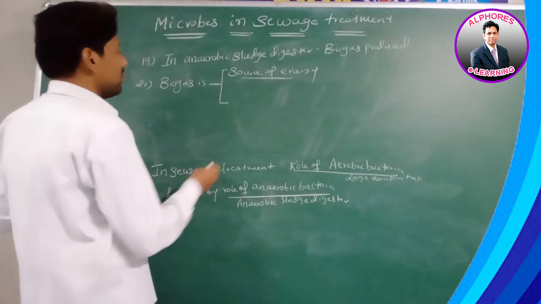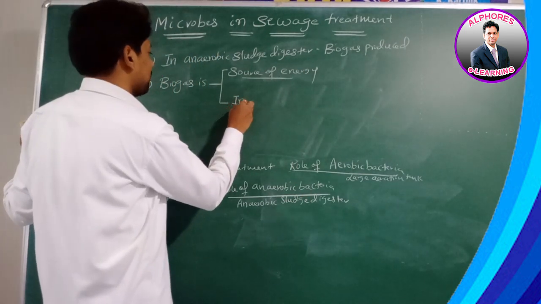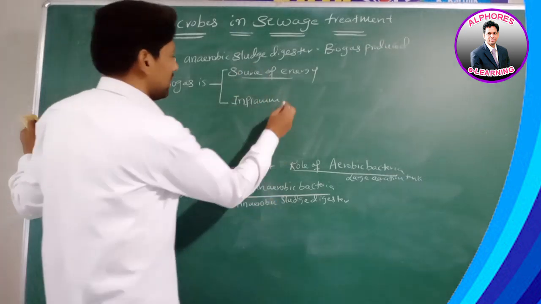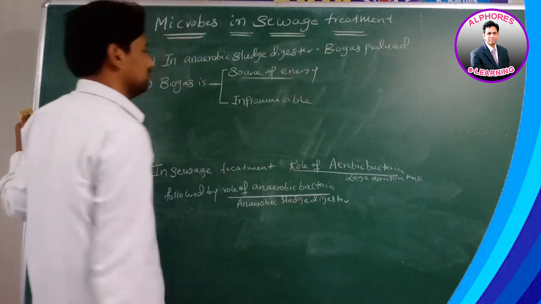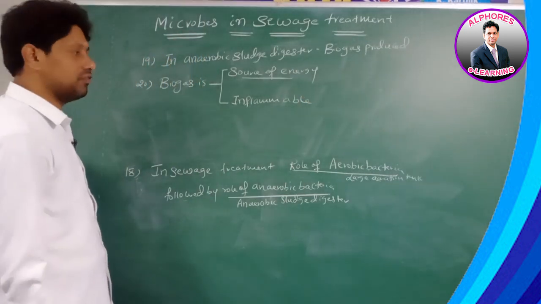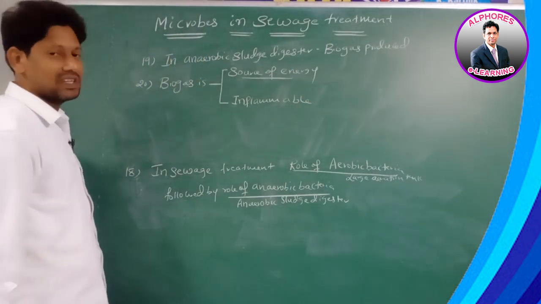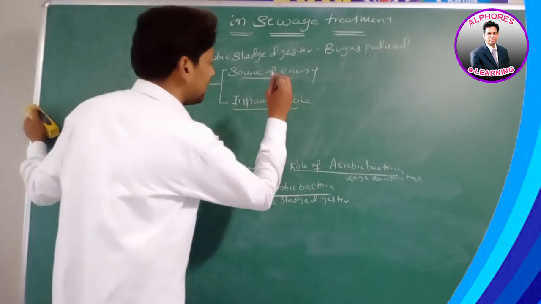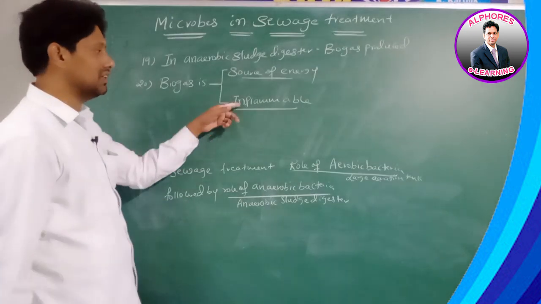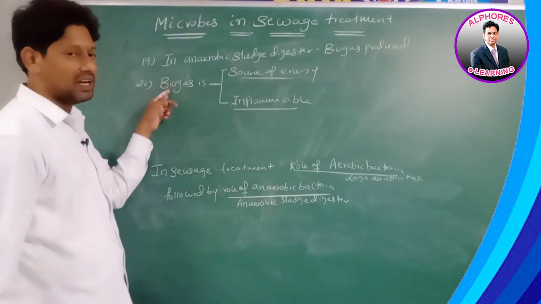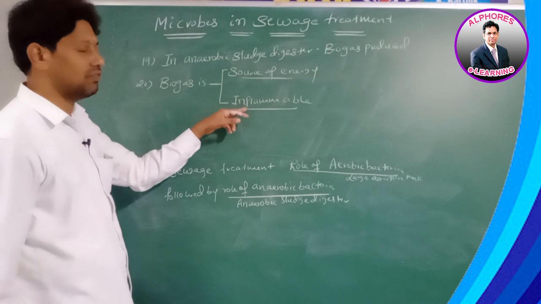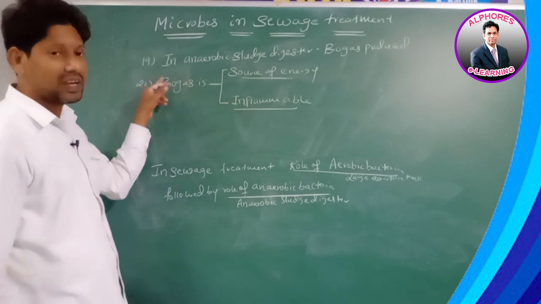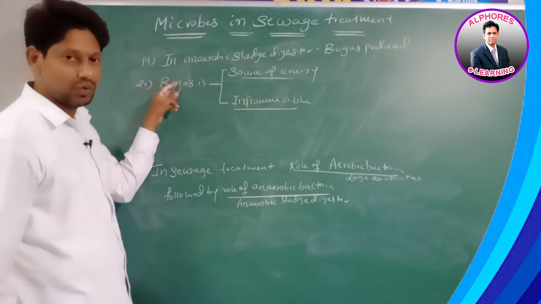Number 2, biogas is inflammable. Who is inflammable? Biogas is inflammable. What is the meaning of inflammable? Catches fire easily. Therefore, biogas catches fire easily. Is this statement okay? Right?